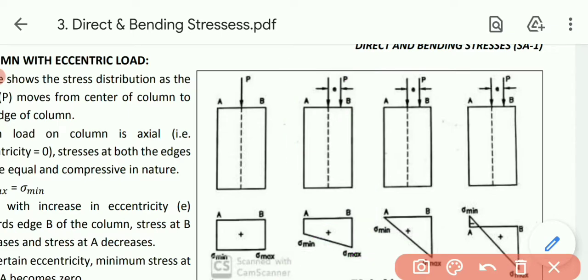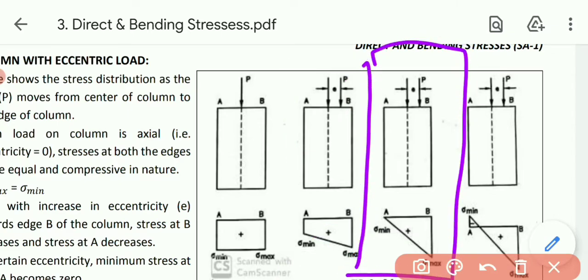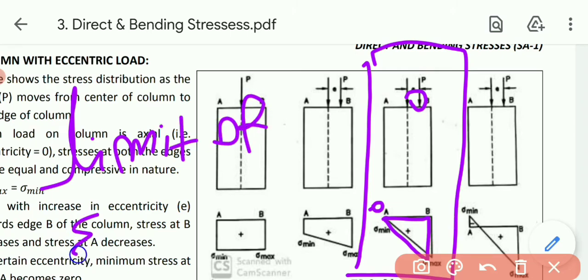Now with further movement of the force towards the edge, what will happen? Sigma maximum will become maximum while sigma minimum will become 0. So this eccentricity where sigma minimum is 0 is known as the limit of eccentricity.